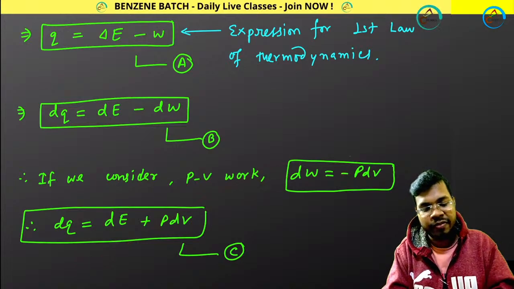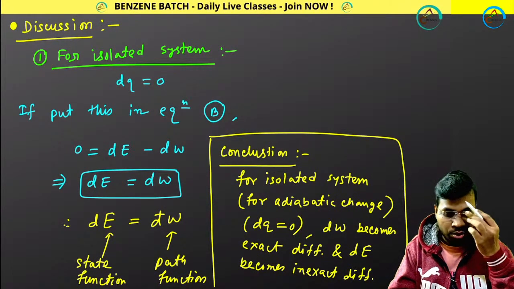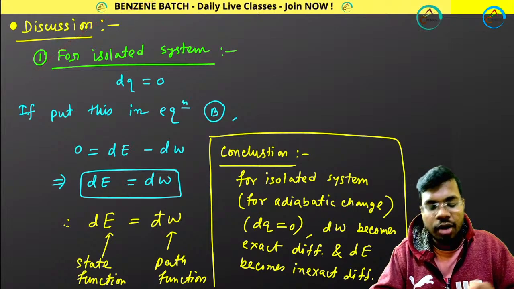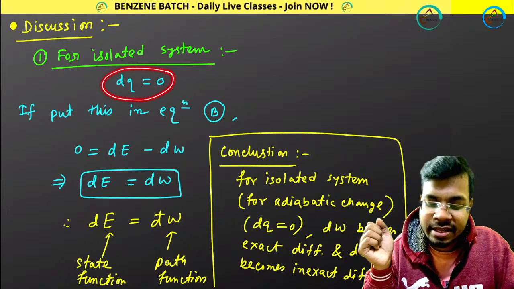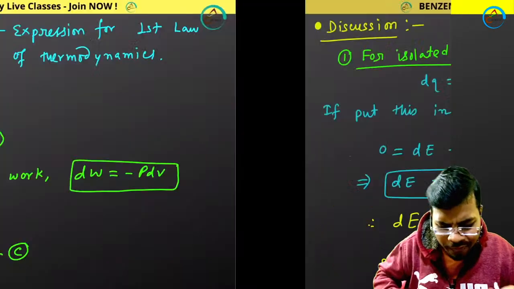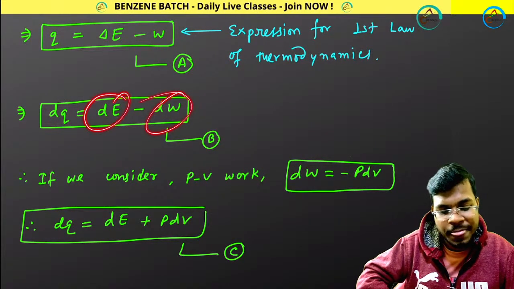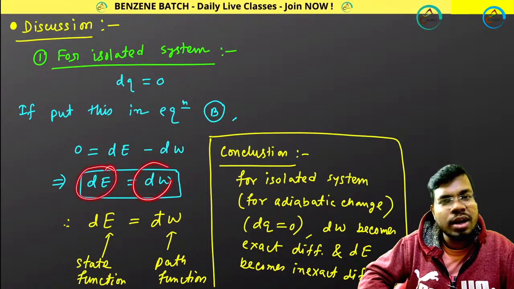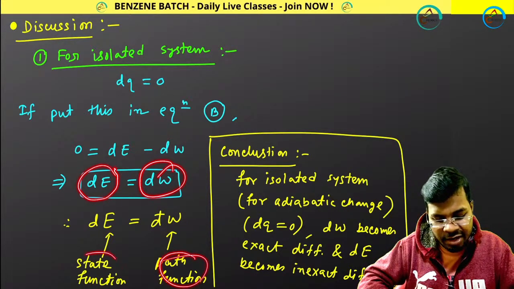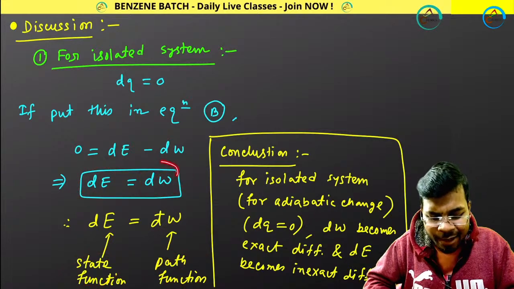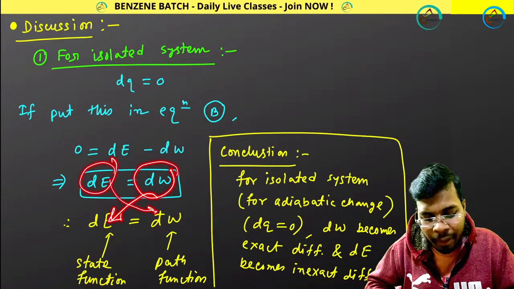Okay, got it? Perfect. Then for an isolated system, you know, that means an adiabatic boundary is present. That means dq equals 0. So if you put the value in this equation, dq equals 0, so dE and dW become equal. dE and dW become equal means what? dE is a state function, dW is a path function. That means dW is becoming a state function and dE is becoming a path function.